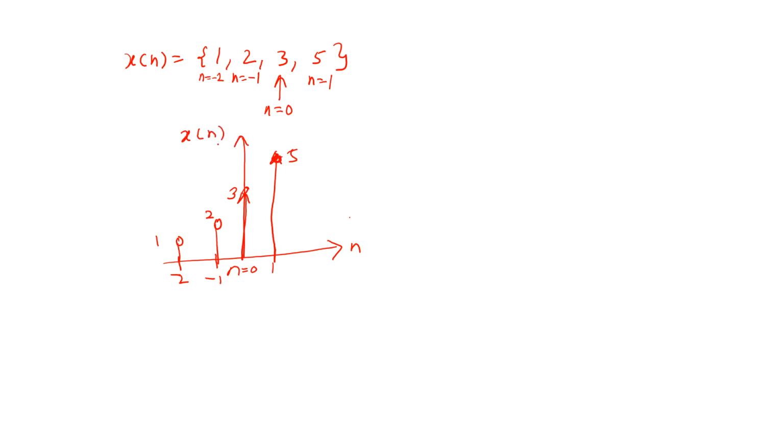This arrow indicates the value of n equal to 0. And sometimes, in a particular example, if the arrow is not given, suppose I write 5, 3, 3, 4 and the arrow is missing here, what we do is assume the arrow to be at the first position. If the arrow is at the first position, it is not necessary to indicate it. But if the arrow is somewhere in the middle or at the end, then we have to indicate it.